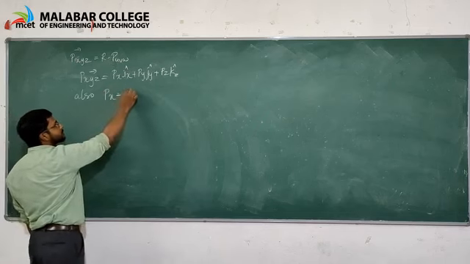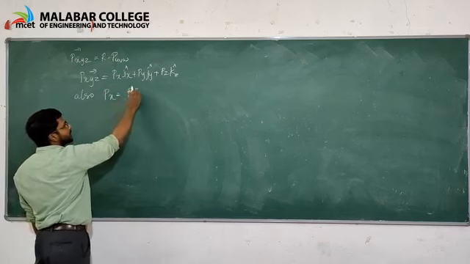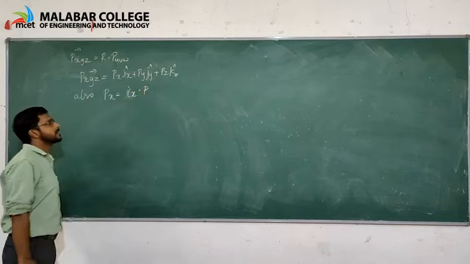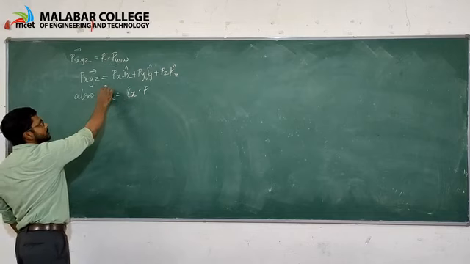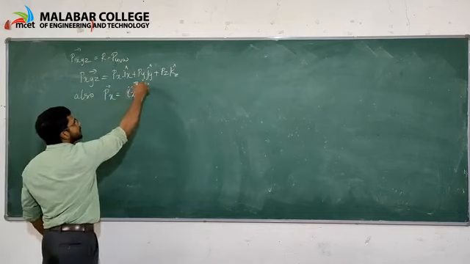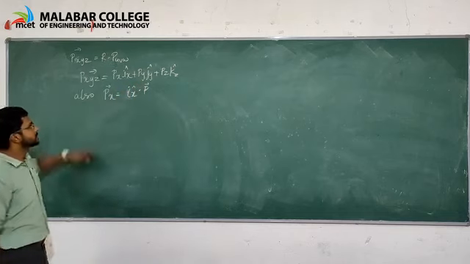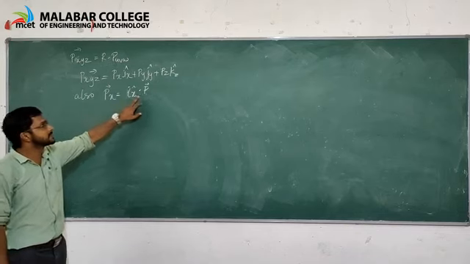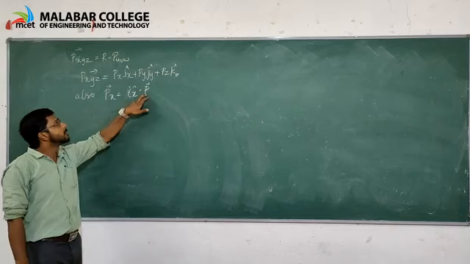Px is equal to ix into vector P, where ix is the unit vector along the x axis and P is the vector.